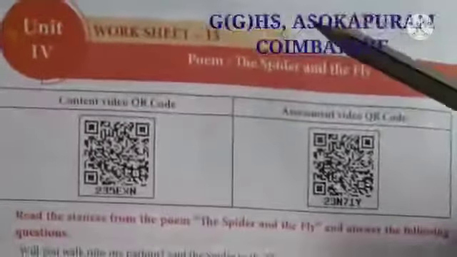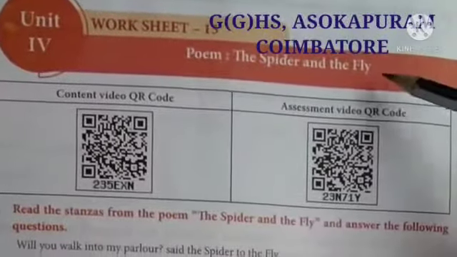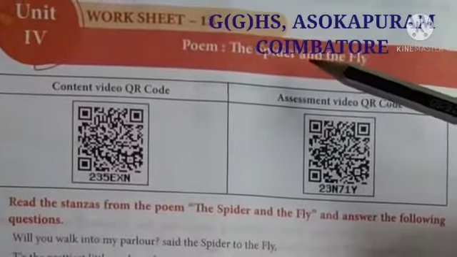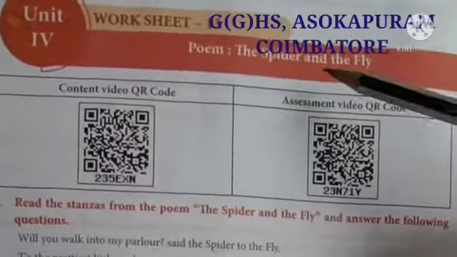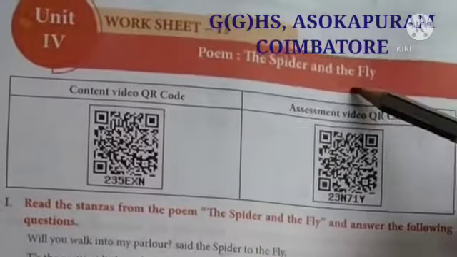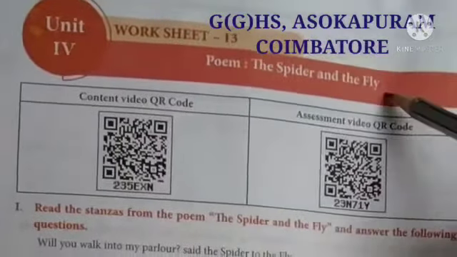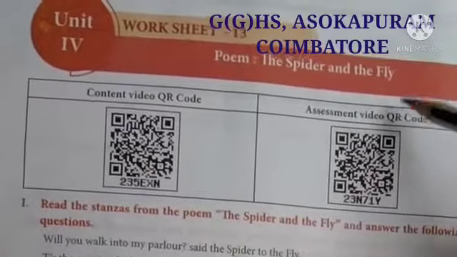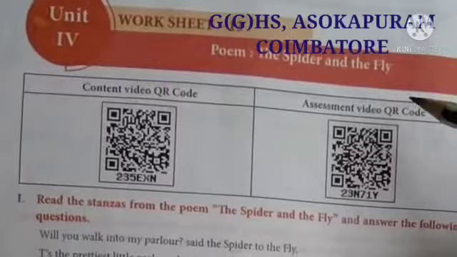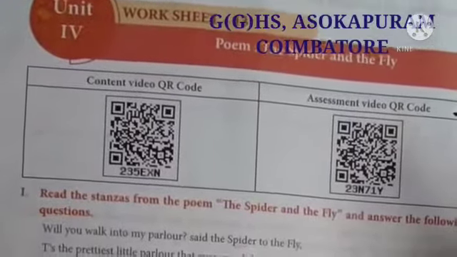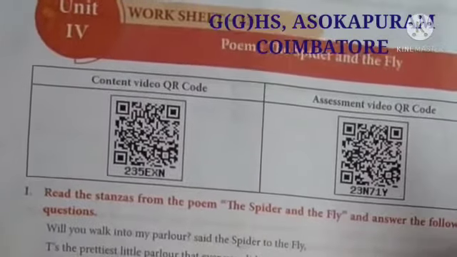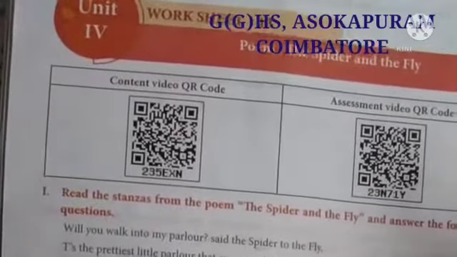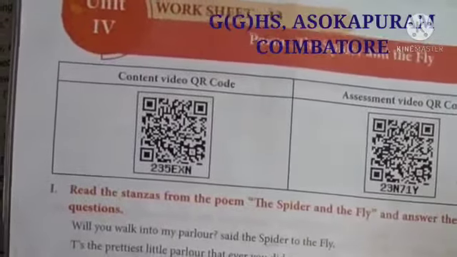Today we are going to see worksheet number 13. It's from the poem The Spider and the Fly. The poet here uses animals or insects as characters in the story, so this is otherwise called a fable. Okay, I'll tell you the gist of the poem because it has already been taught to you. Here the story tells how a cunning spider entraps a fly into its web by using flattering and sweet words. That is the gist of the poem. Now we'll go to the exercise.